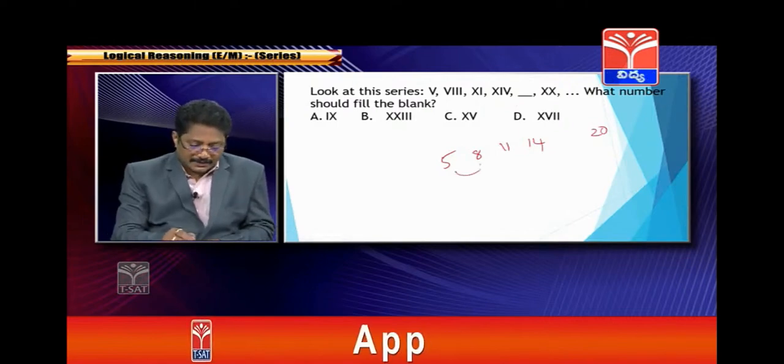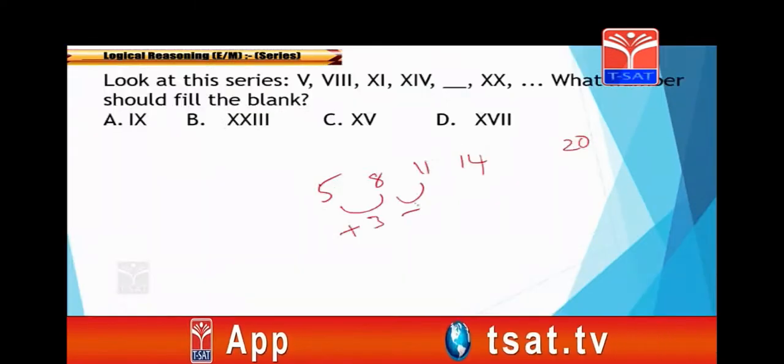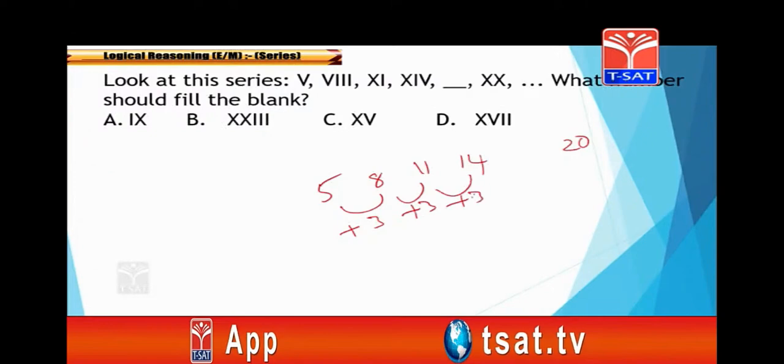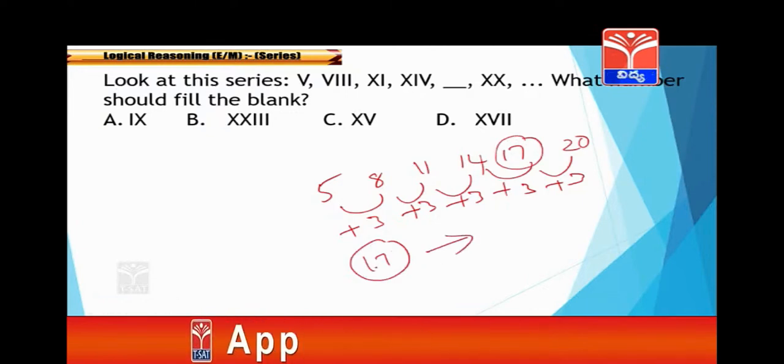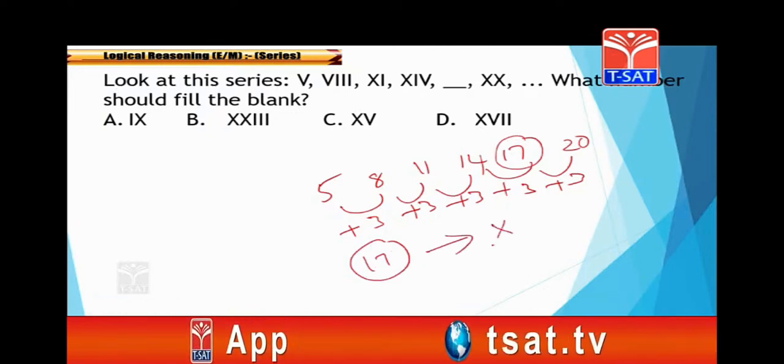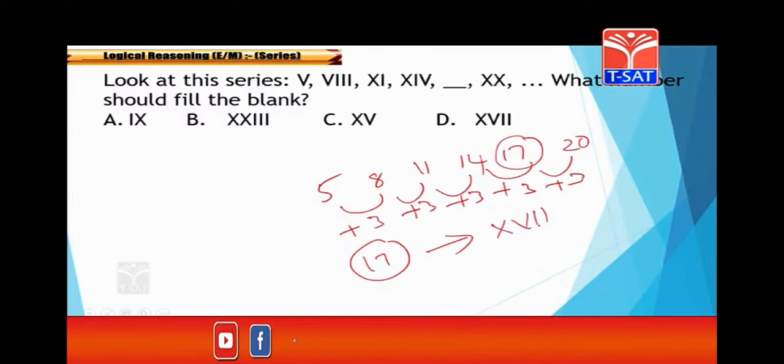Means 5 plus 3 is 8, 8 plus 3 is 11, 11 plus 3 is 14, 14 plus 3 is 17, 17 plus 3 is 20. So what is the required number here? 17 is required. If you want to write 17 in Roman numbers, we write X is 10, V is 5, I, I. That is 17. Correct? So X, V, I. Option D is the correct one.